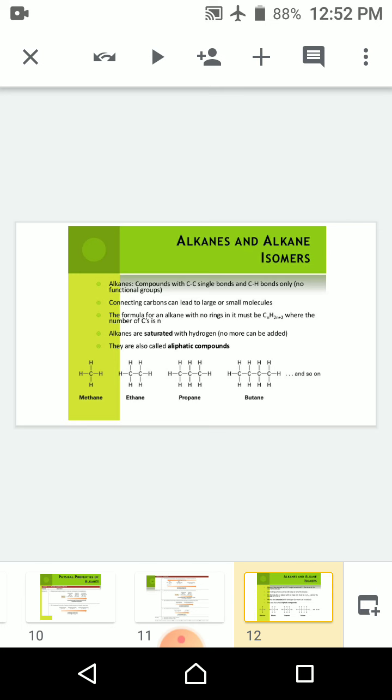Alkanes are saturated with hydrogens, that is, no more can be added. Extra hydrogens cannot be added. They are also called aliphatic compounds. Aliphatic compounds are compounds which can be burned.